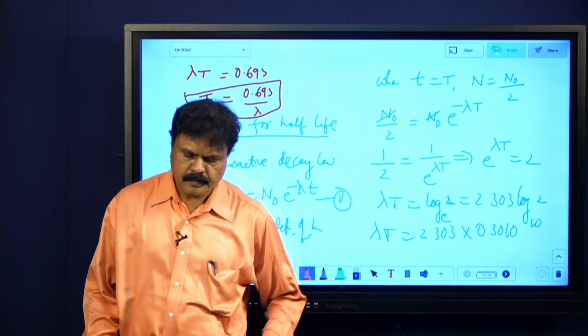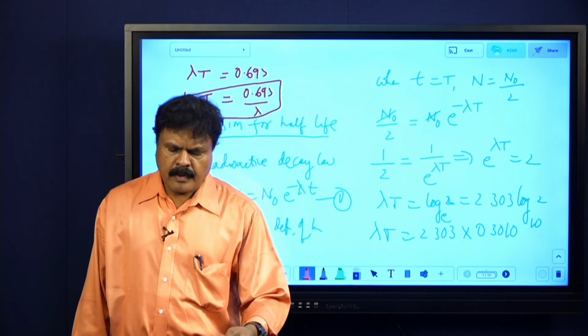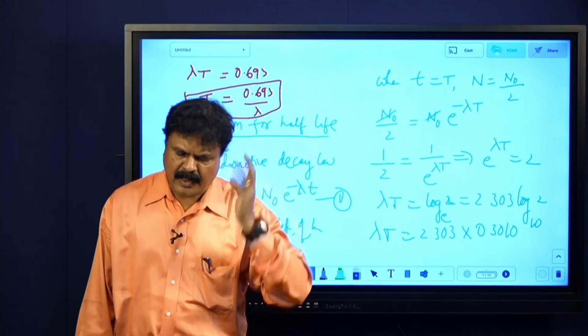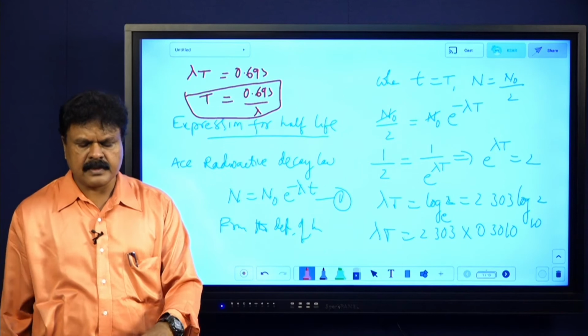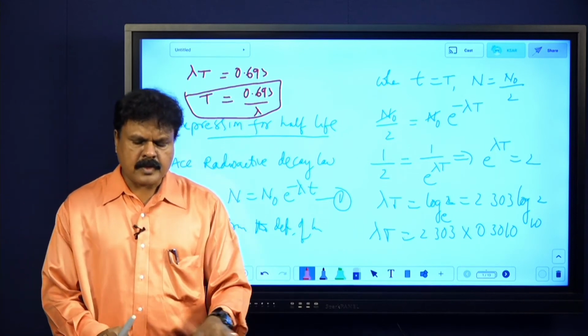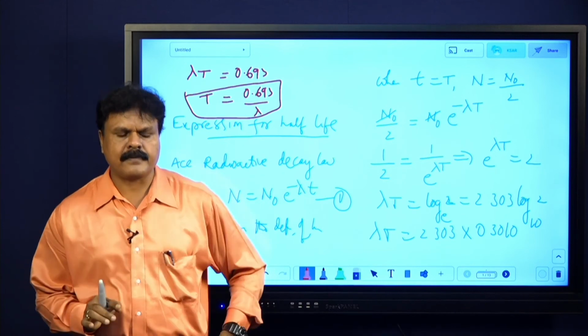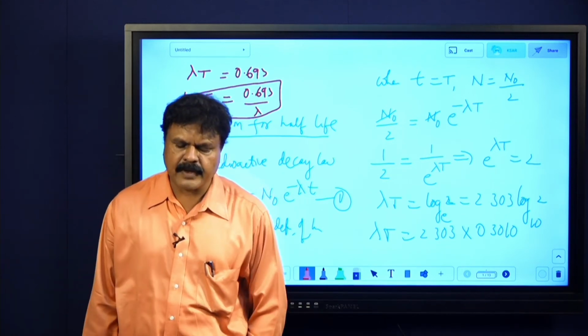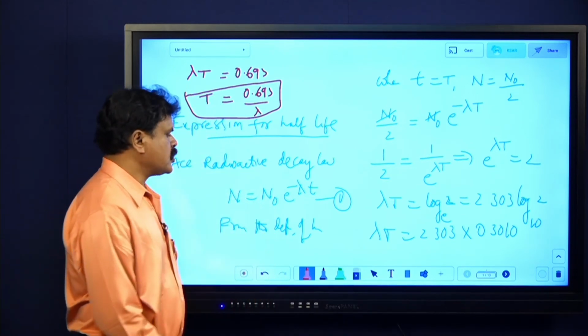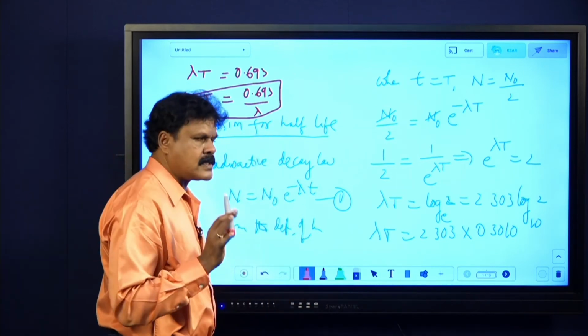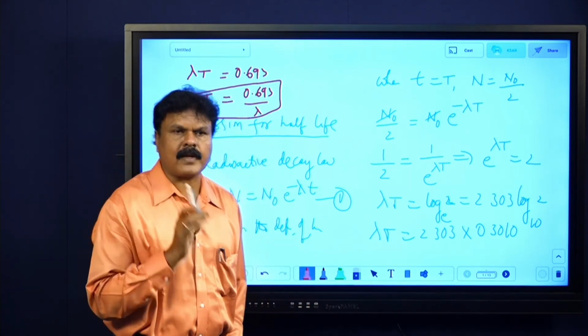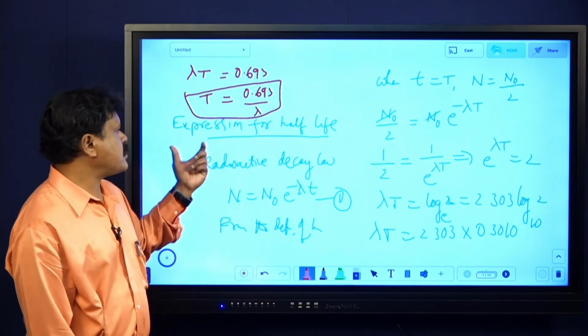Now, even though you don't have mean life in your syllabus, I could have done it. So mean life definition is there. I'll be telling the relation between mean life and half-life, and then even the definition of decay constant. So now this is half-life, once again, the expression for half-life.